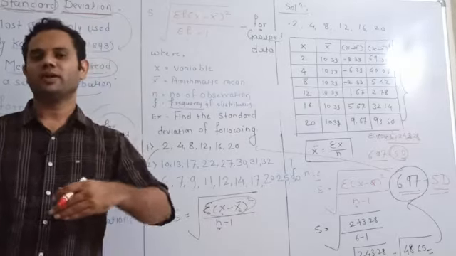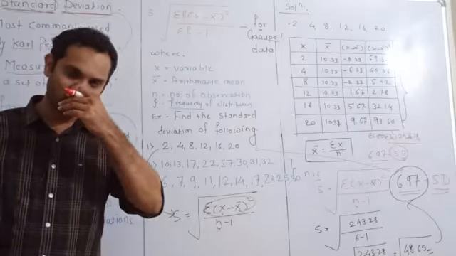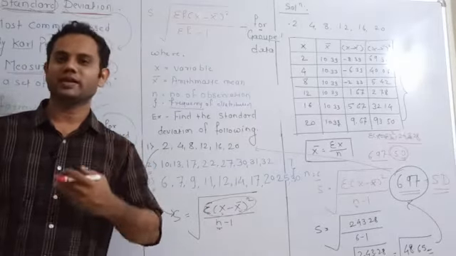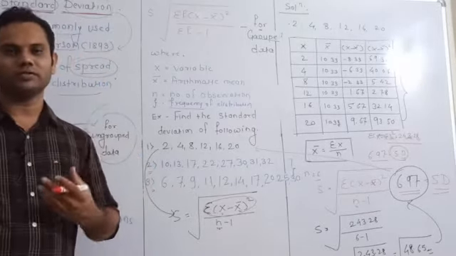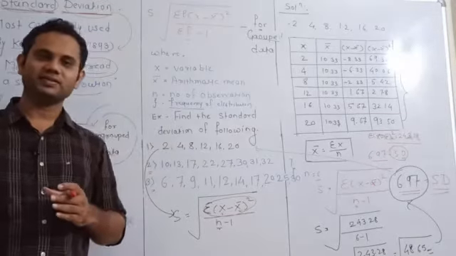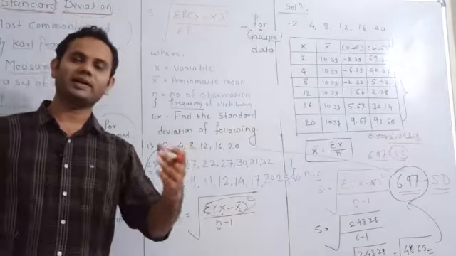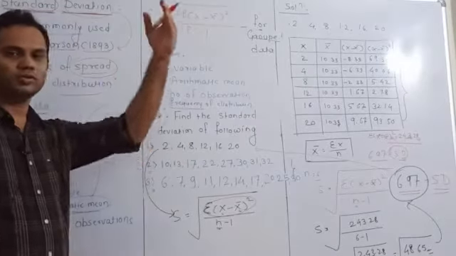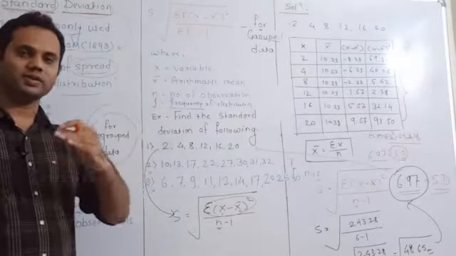It is used to calculate how the individual observations are spread from their central value, and in research it is mostly used along with the standard error of mean, which we will study in some other lecture.